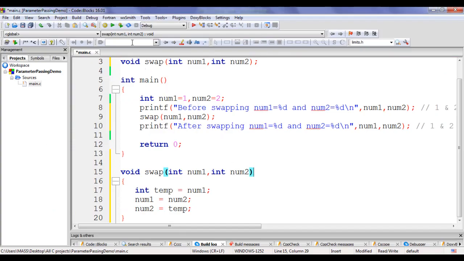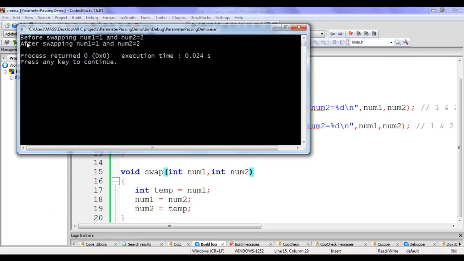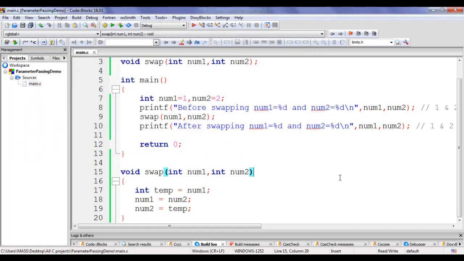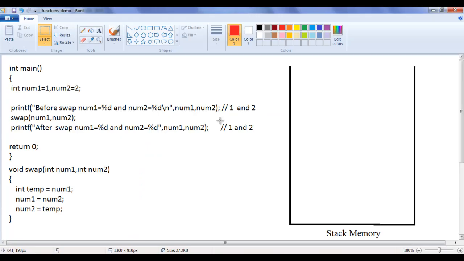Let me show that. If I say build and run, you see that before swapping, num1 is equal to 1 and num2 is equal to 2. After swapping also, num1 is equal to 1 and num2 is equal to 2. So here the swapping has not happened. Why? Let me explain it using MS Paint. Let me explain how that code is executed.